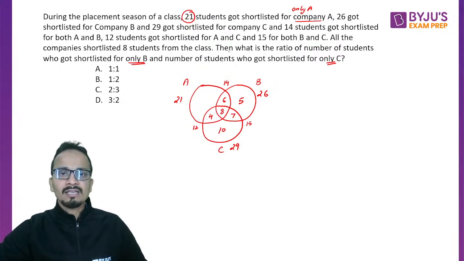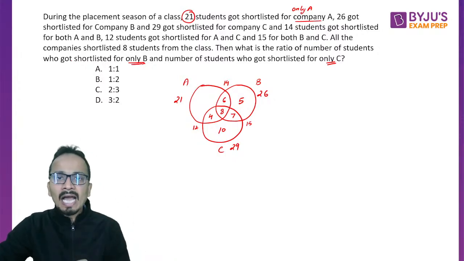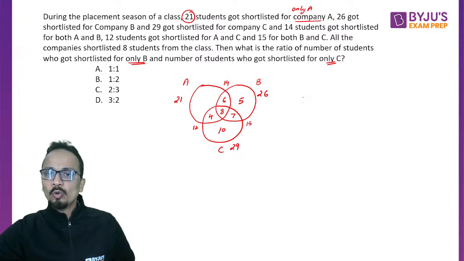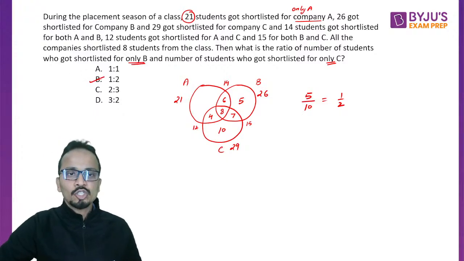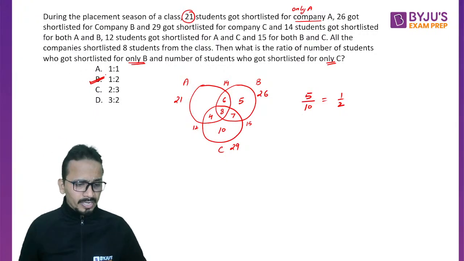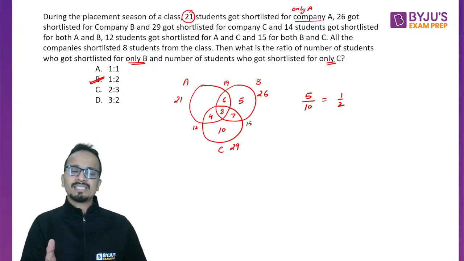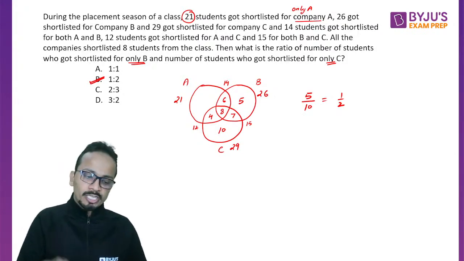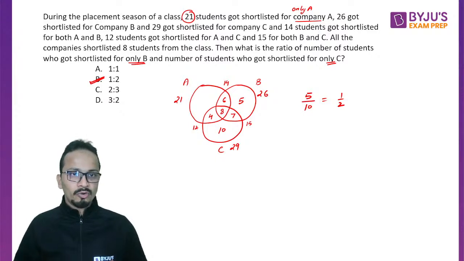What we need to calculate is the ratio of the number of students shortlisted for only B and only C. Only B is 5, only C is 10, so the answer will be 1 upon 2. That is option B. But once again I'll repeat that in the first go you must leave such types of questions. It is a lengthy question, so it will obviously take more time. If time permits, you can always come back to such questions.